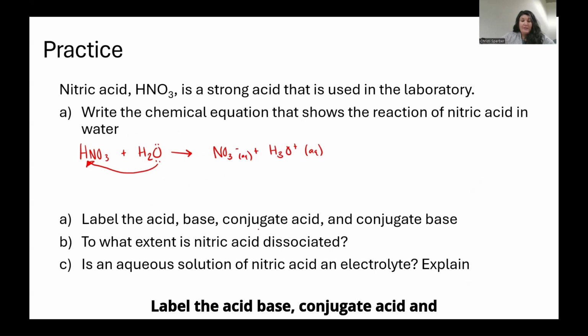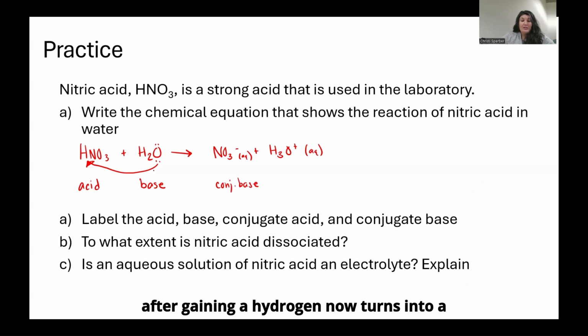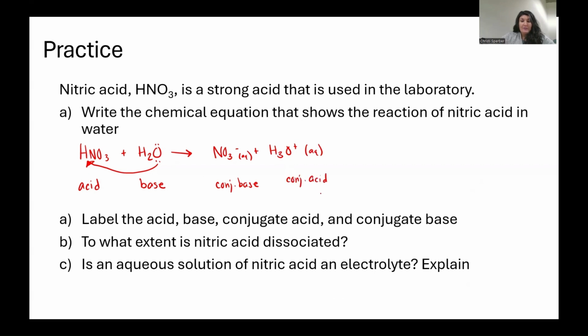Label the acid, base, conjugate acid, and conjugate base. Nitric acid is the acid. Water is the one that accepts the proton, therefore it's the base. The acid, after it loses its hydrogen, is now the conjugate base, because an acid turns into a conjugate base. And a base, after gaining a hydrogen, turns into a conjugate acid.